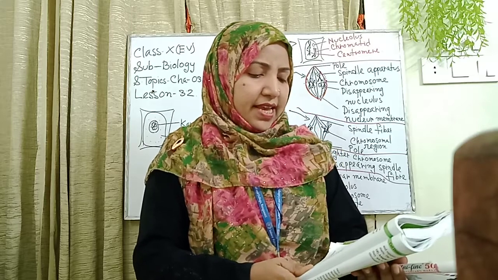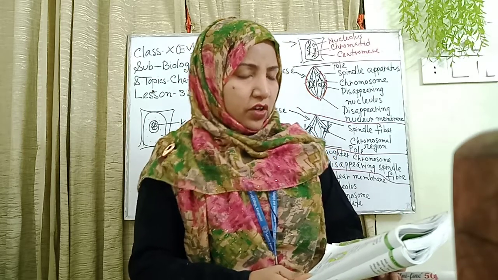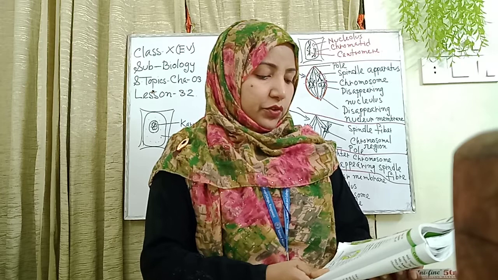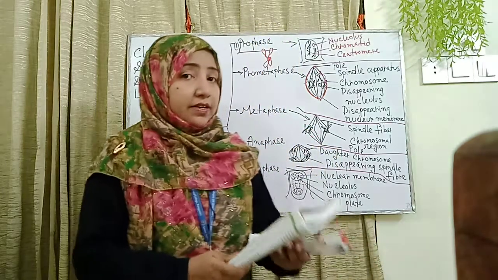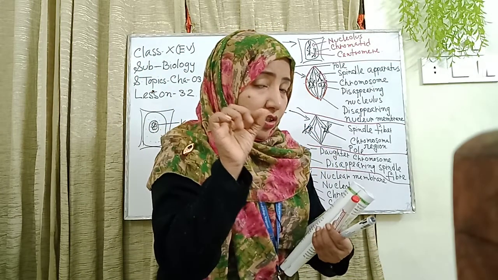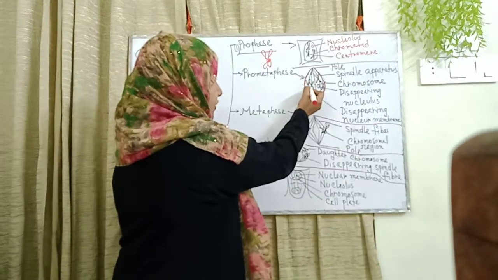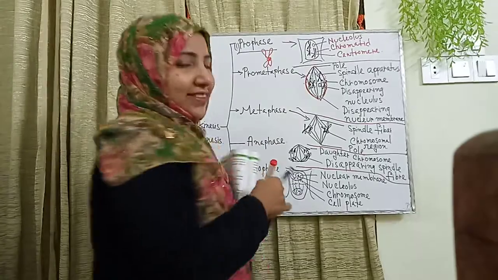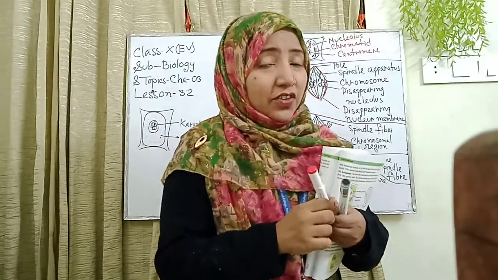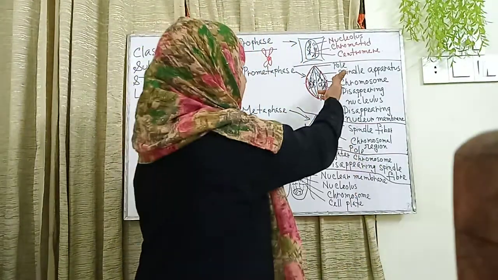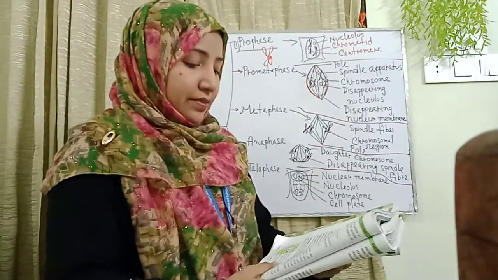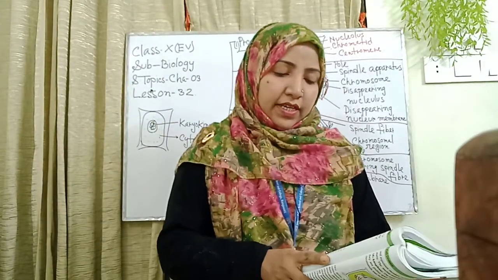The kinetochores in the centromeres of the chromosomes are attached to some fibers of the spindle apparatus. I will draw the kinetochores of the centromere. This structure is the kinetochore of the centromere, and it is attached to the spindle apparatus. Please everyone see the books.